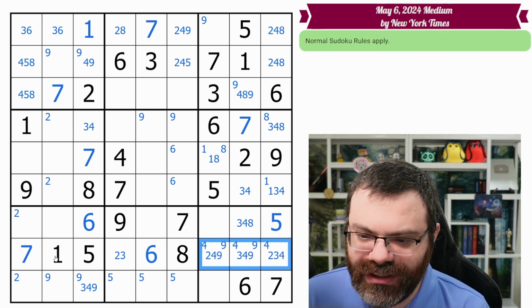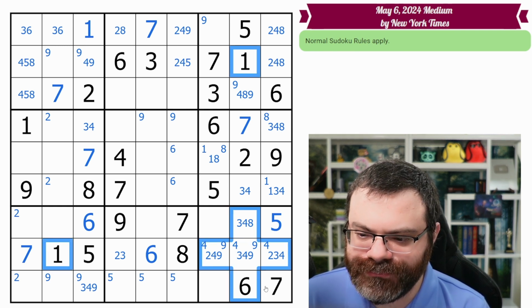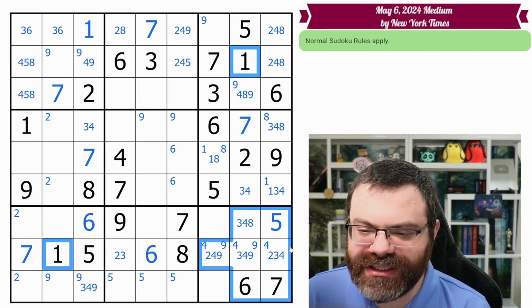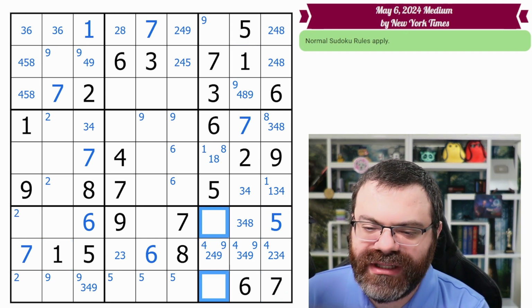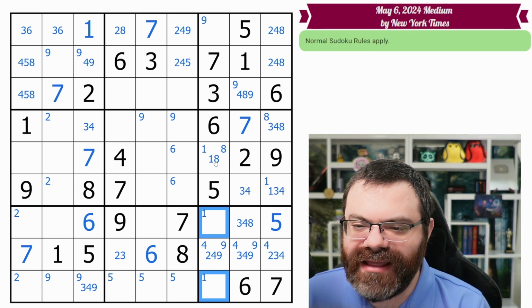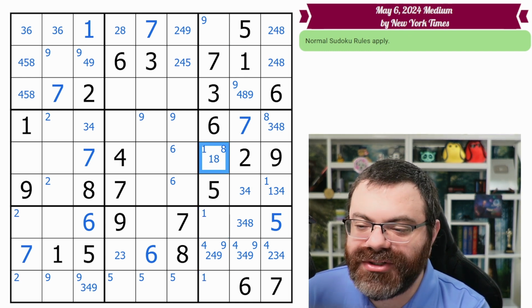Anything else? The 1? Yes, so the 1 looks in, and this 1 looks down. This is going to be finally super helpful, right? These aren't 1, so there's only 2 places in this box that can be 1. We found that crossing on this 5, 7. So 1's in one of these 2, and that's going to point and say that this cell and this cell can't be 1. Well, if this cell can't be 1, why do I have it centered and corner marked? Well, I shouldn't. I can remove those.